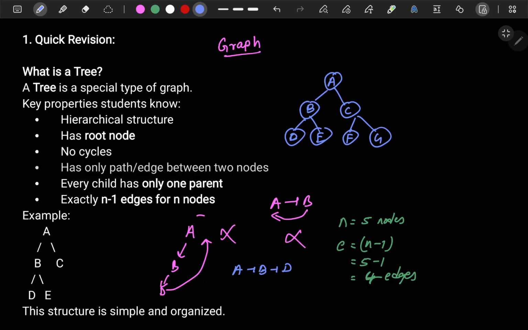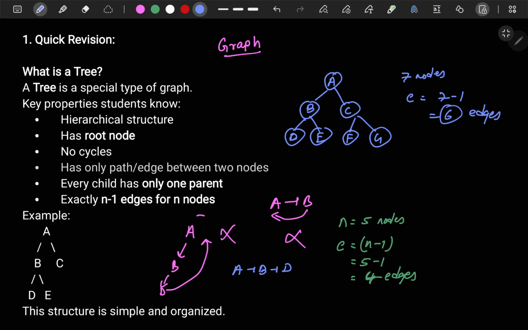This is a tree, right? How many nodes are here? 1, 2, 3, 4, 5, 6, 7. So we have 7 nodes. Then how many edges should there be? It should be 7 minus 1, which is 6. Right? 6 edges should be there.